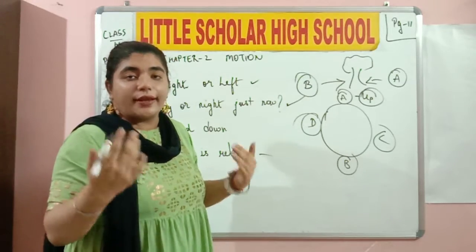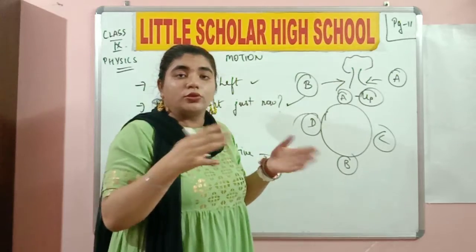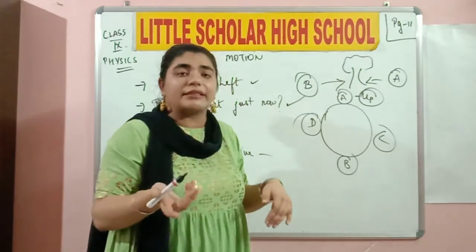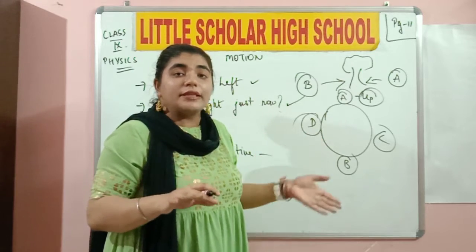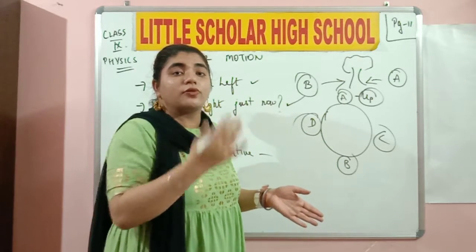So up and down positions are also opposite, but all of their statements are making sense. A says that he is in the upward position and the rest of them are down. B says that he is in the upward position and the rest of them are down.